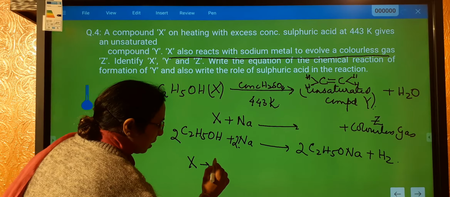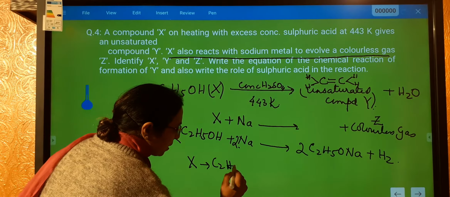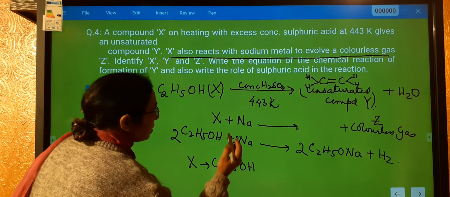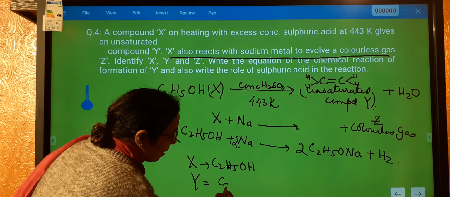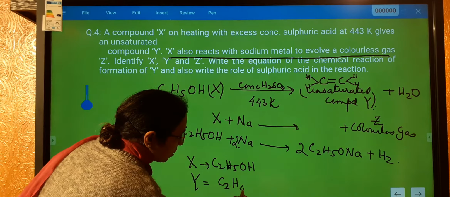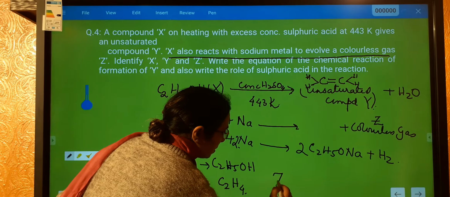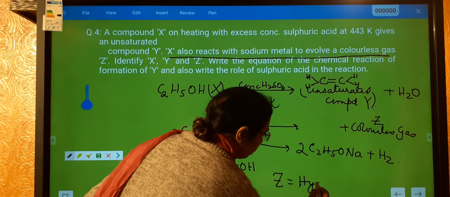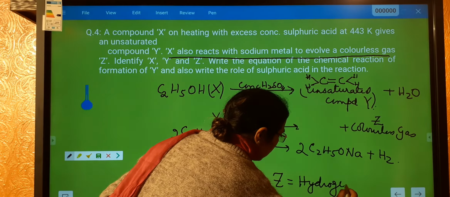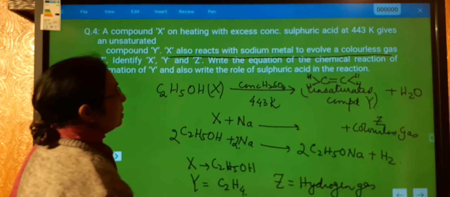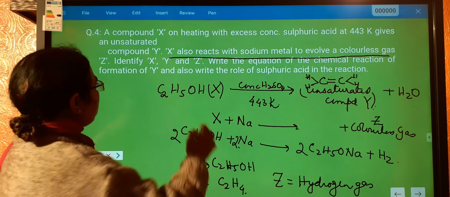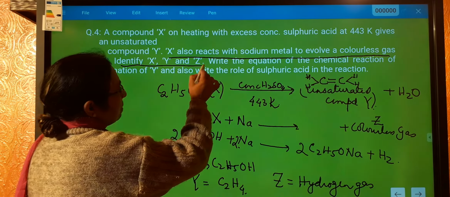So X is ethanol, that is C2H5OH. Y is ethene, that is C2H4, and Z is hydrogen gas. So we have identified X, Y and Z.